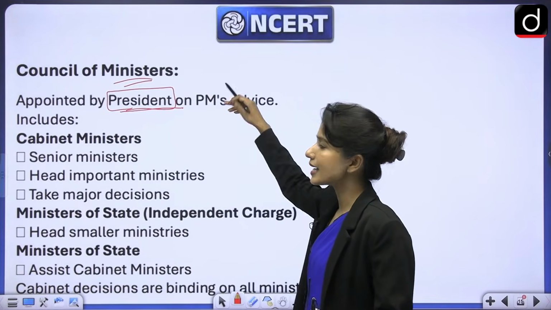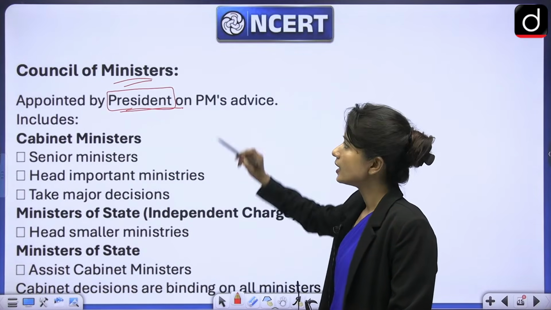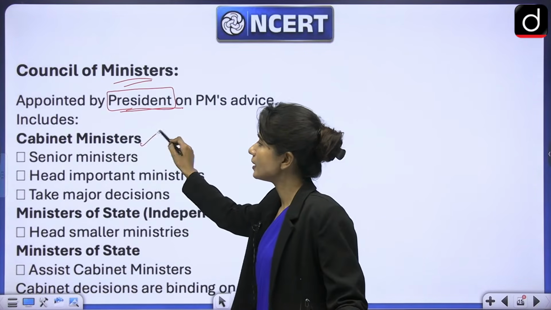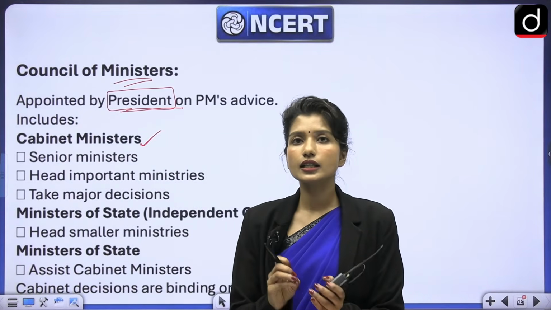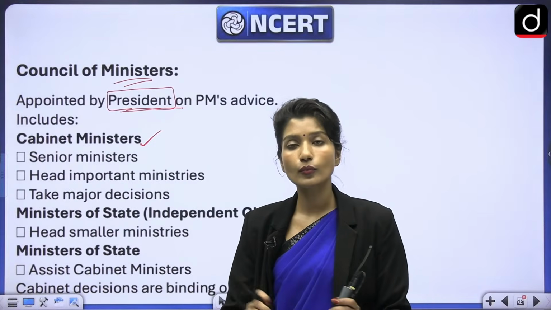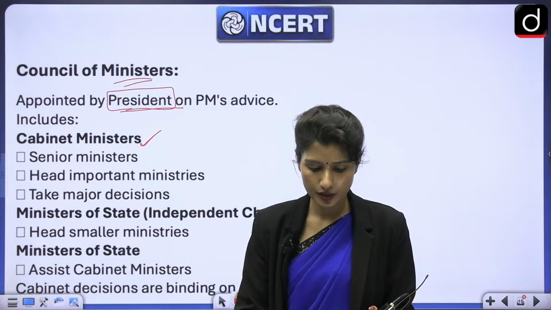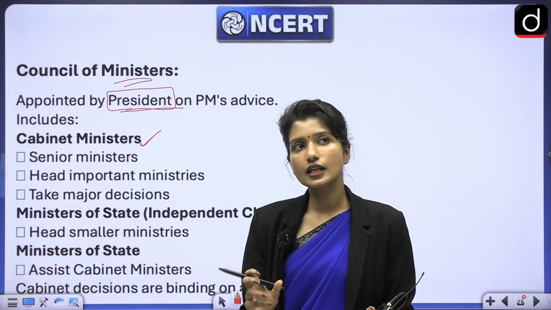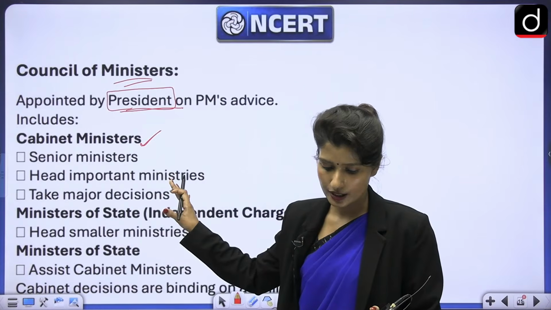Council of Ministers has certain important ministers. Understand it like that. In the Council of Ministers, there can be cabinet ministers. Now, what are cabinet ministers? Cabinet ministers are the most important ministers, holding the most important ministry positions. Think of them as the government's core decision-making team.